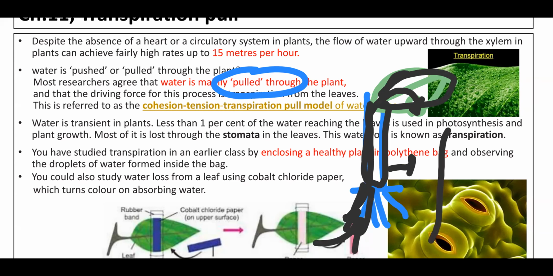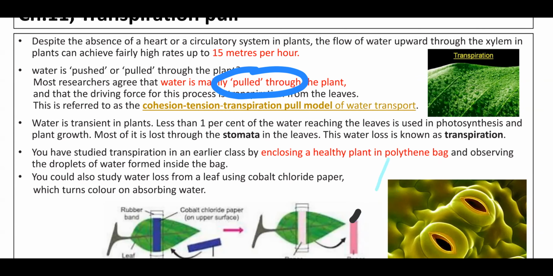So at the leaf part, this water loss occurs, and due to that suction is created. So that's why we can say that transpiration works by what? Pulling. Water is mainly pulled through the plant. At the leaf the transpiration occurs, and due to that there is water loss in the form of water vapor.